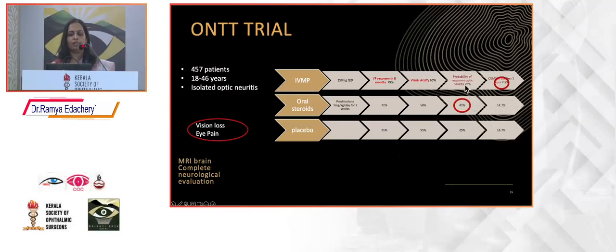But what you should know is that the probability of recurrence of optic neuritis is maximum with oral steroids, and clinically defined MS in the first 2 years is minimal with IVMP. So that is why you should treat with an IVMP, because it will not affect your vision as such.